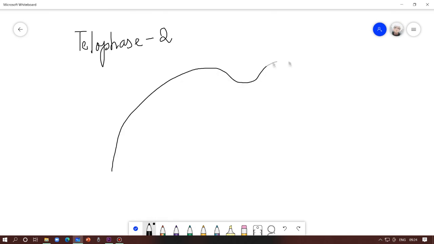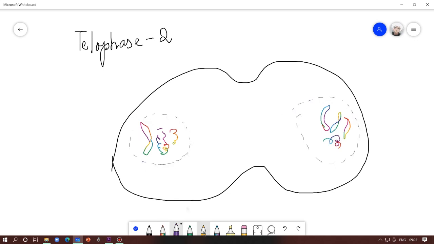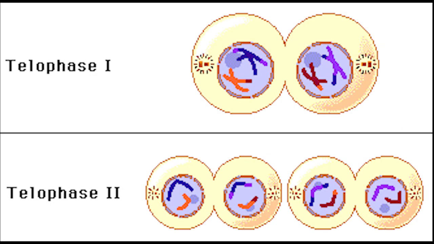After that, telophase 2 happens, in which the nuclear envelope starts to develop and the chromosome decondenses. By the end of telophase, we will have the furrow which will develop, and cytokinesis will happen, resulting in two new cells from that one cell of meiosis 1.